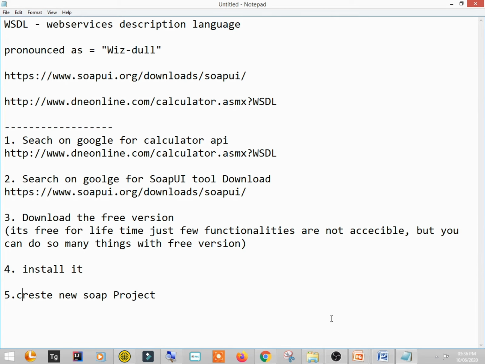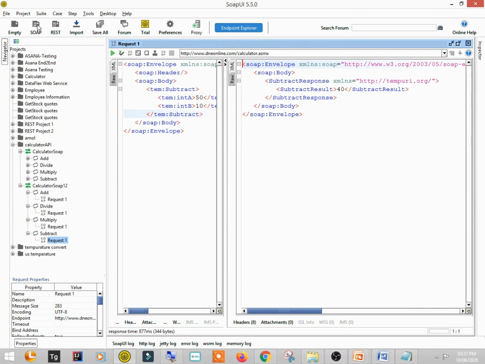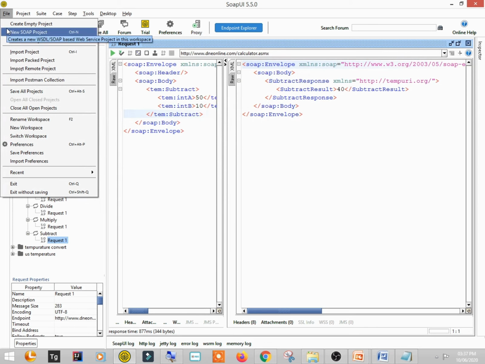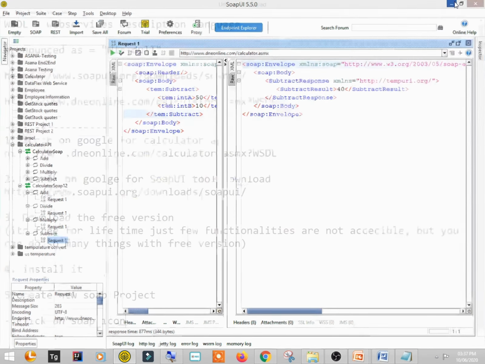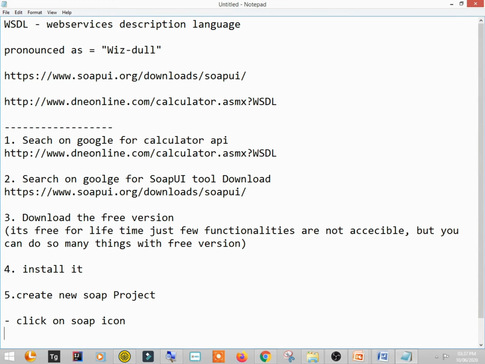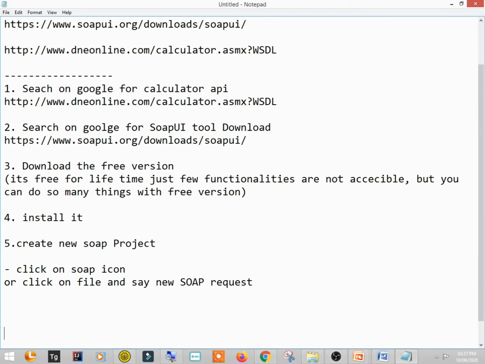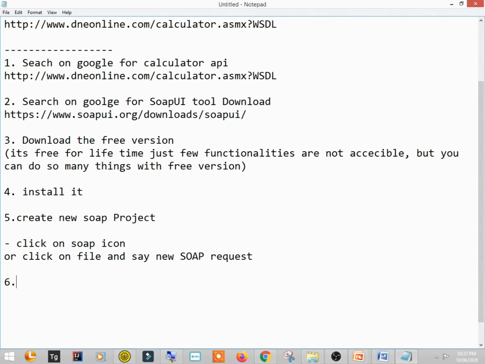Either click on the SOAP icon, which is here, or you can click on file and say new SOAP project, or click on file and say new SOAP request. Okay, then next step is